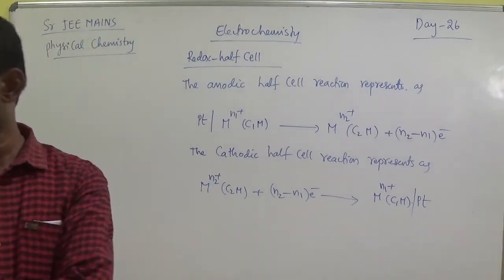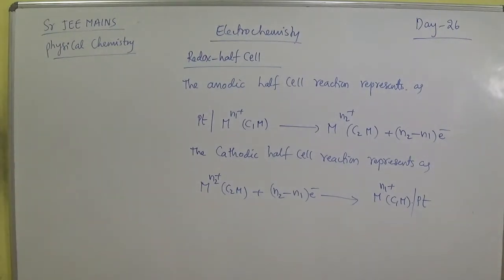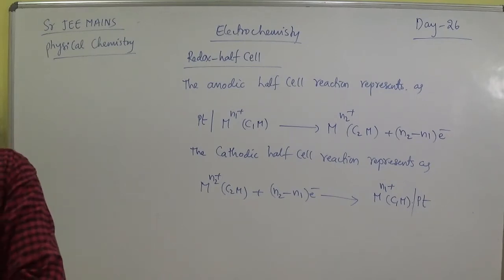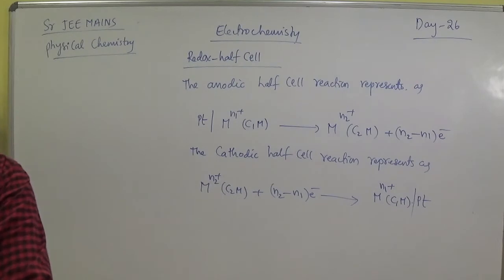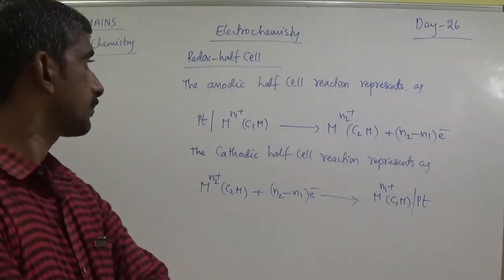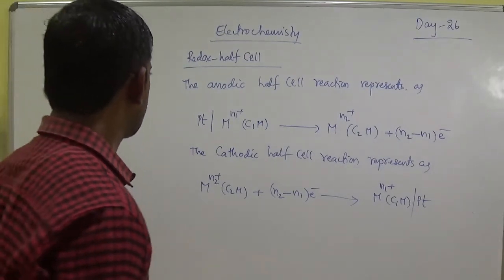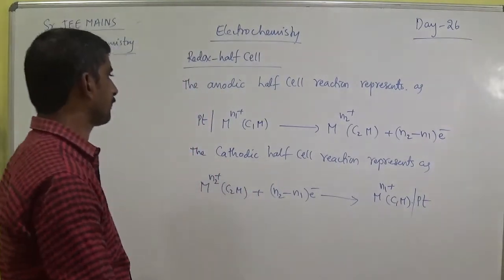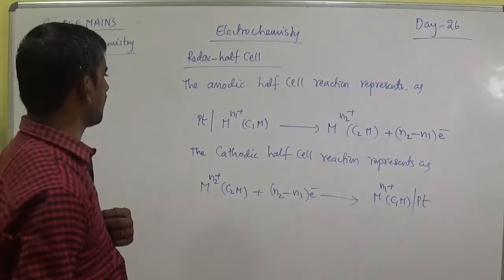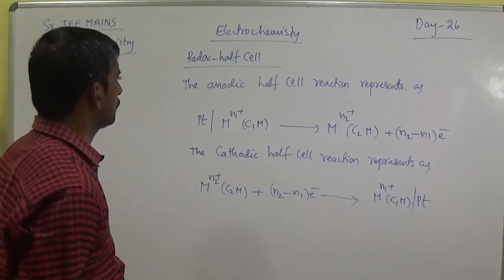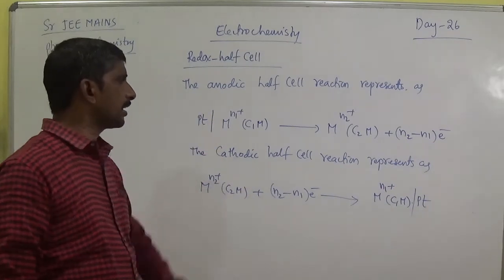So write down first the formula. The ionic half cell reaction represents as. Otherwise, some books do not mention platinum here, anyway.